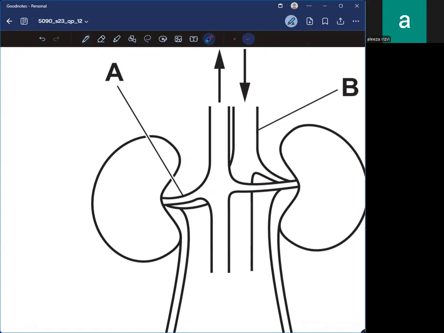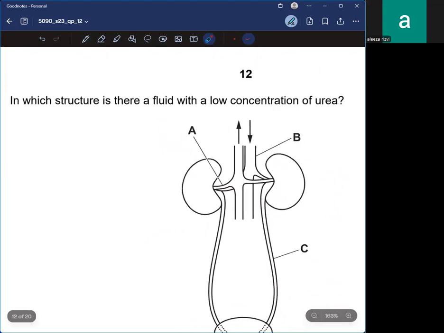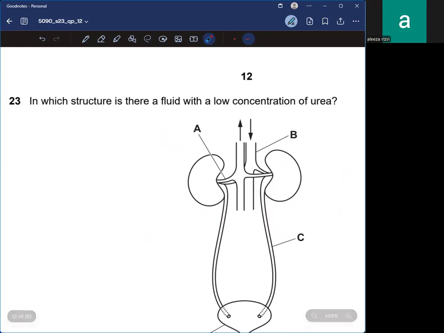Basically, it would be, I believe, option A, because it indicates a vein where the blood is leaving the kidney, which means that the blood has been purified, or the urea has been removed, so it would have a lower concentration. 3A.